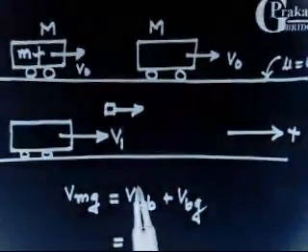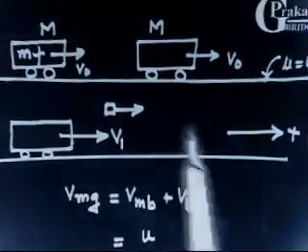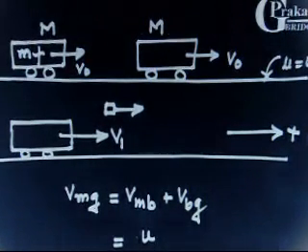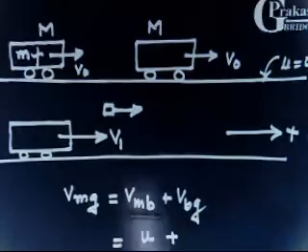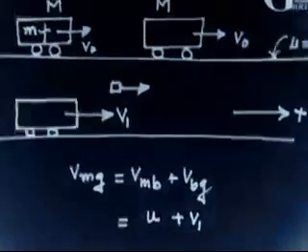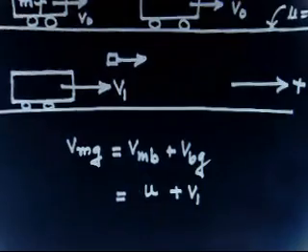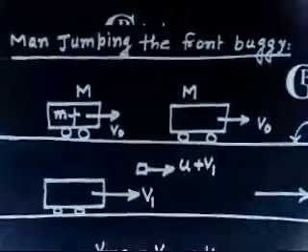So velocity of man with respect to buggy is u, that is given in the problem. So this goes in this direction with speed u. Are you getting or not? And velocity of buggy with respect to ground is also v1 in the same direction. So velocity of man with respect to ground is u plus v1. Are you getting? So this man is basically moving in the air with u plus v1 velocity.